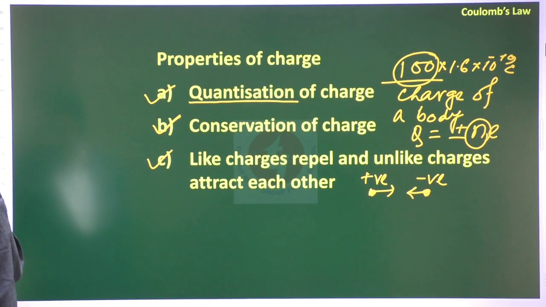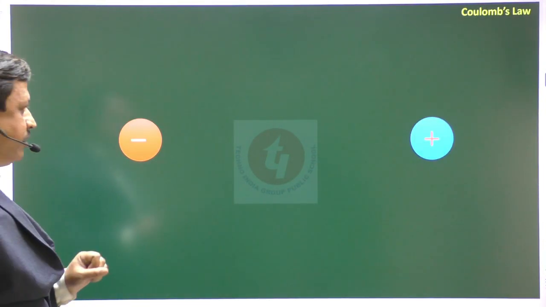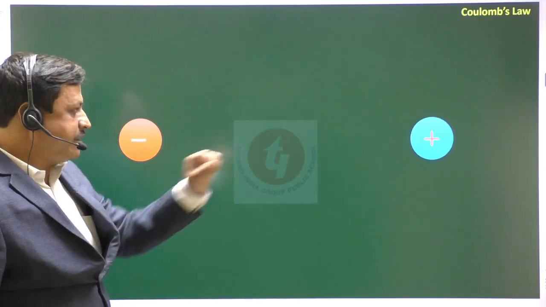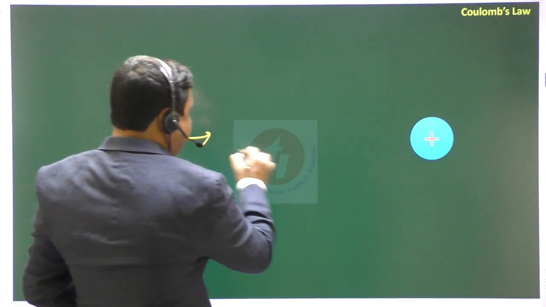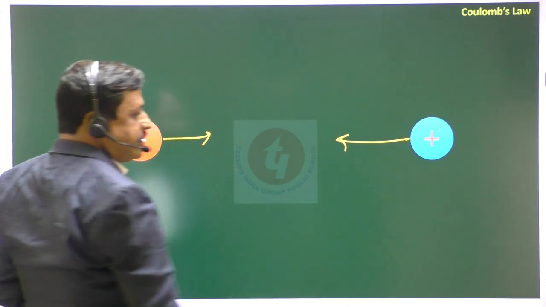Next, say in this figure, this is a negative charge, this is a positive charge. Obviously, they will attract each other, right? They will attract each other.